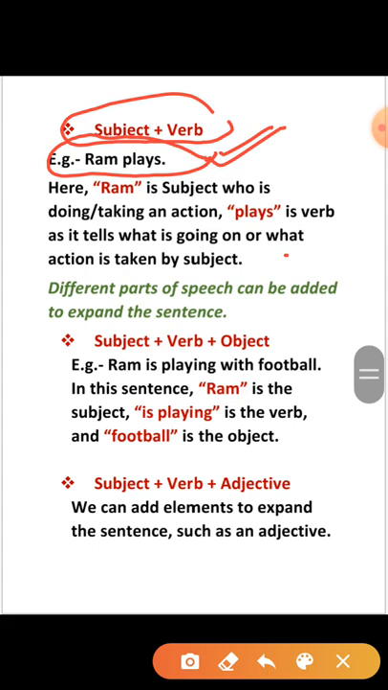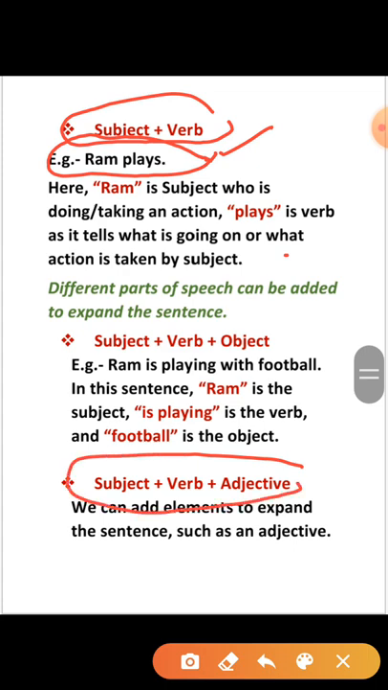So, subject plus verb plus object, it is the second structure of framing sentence. Here, object means where the verb is falling. Example is written here, Ram is playing with football. In this sentence, Ram is the subject and is playing is the verb and football is the object where the verb works.